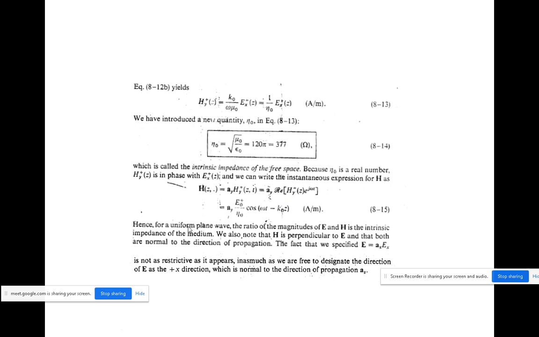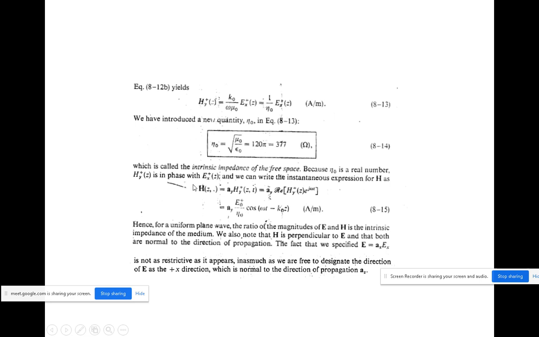So here we can represent the uniform plane wave ratio between the electric field and magnetic field by the intrinsic impedance of the medium. So this is magnetic field, this is going to be represented in terms of the electric field.